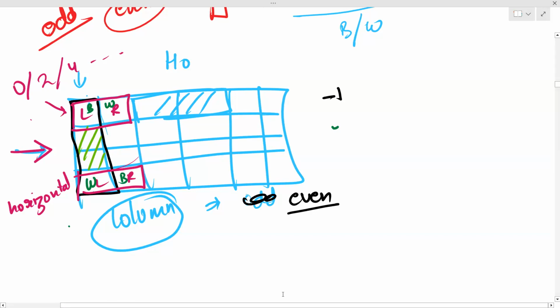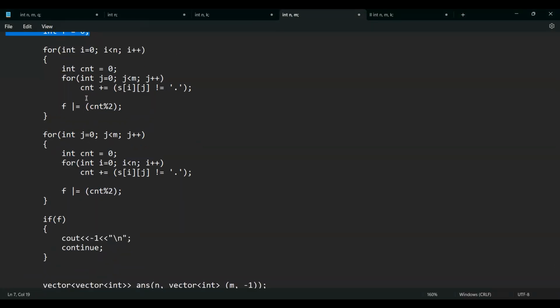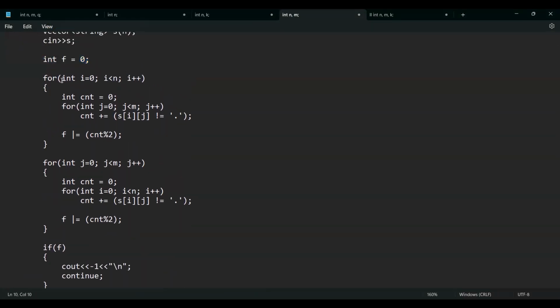Okay, so I'll show you the implementation. First I'm taking n and m as input, then I'm taking string s as input, then initially f is 0. It's not a boolean, it's a flag, but you can consider it as, if it is 0, then the answer is possible. But if it is 1, then one of my rows or columns has an odd number of cells that need to be colored, so I'll simply print -1. So how to check that? First, I'll go through each row, and for each row, I'll calculate the number of cells that have to be colored.